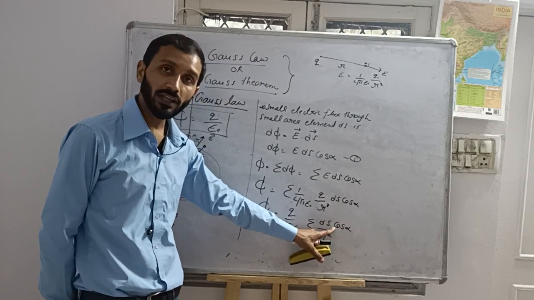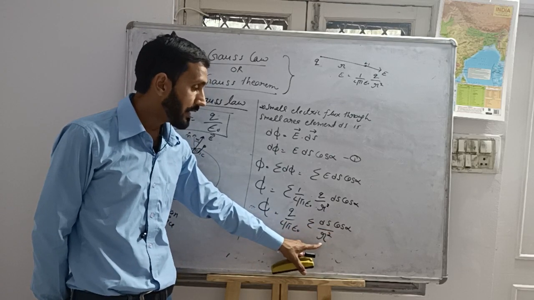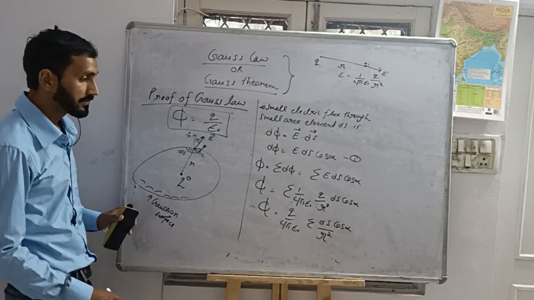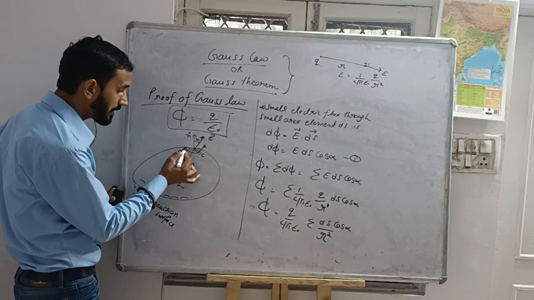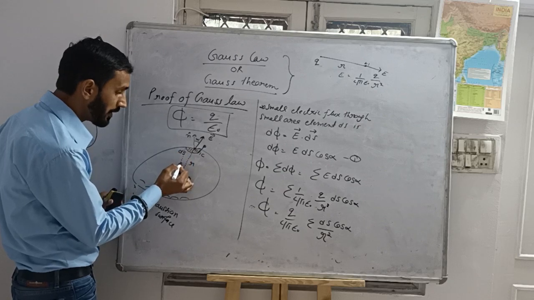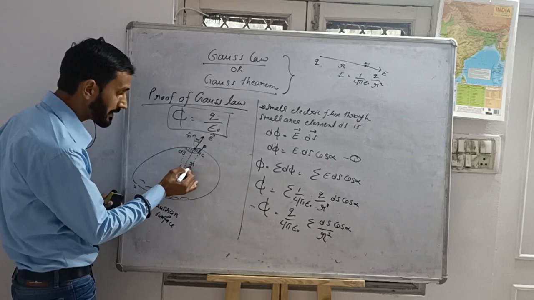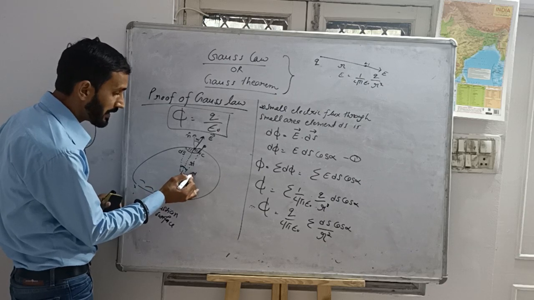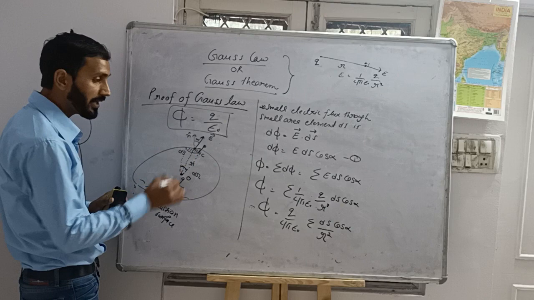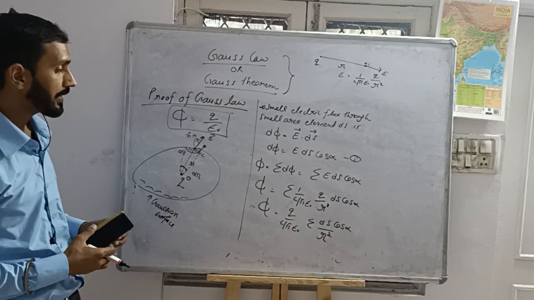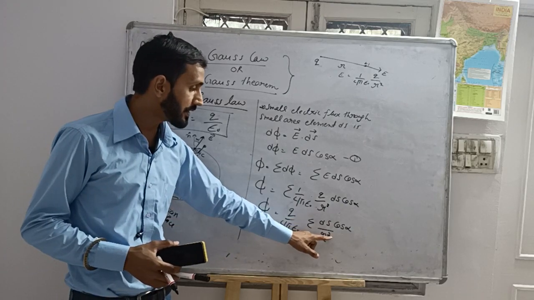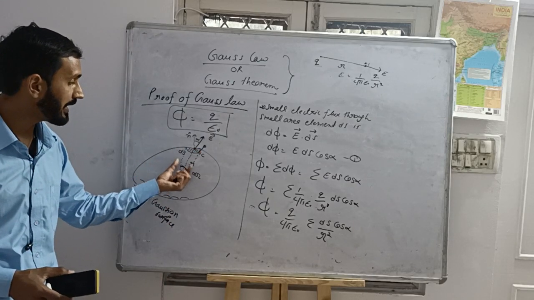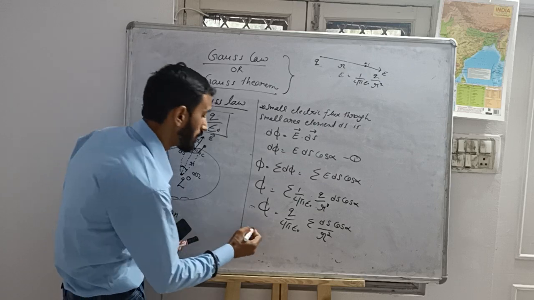Area ds divided by radius square is a solid angle. It is the solid angle made by the small area element ds at point O. That is d omega. Okay, area divided by square of r is a small solid angle made by the small area element at the point O.